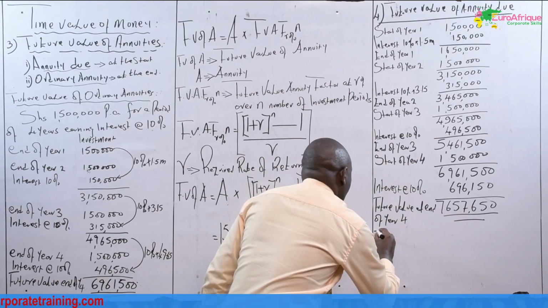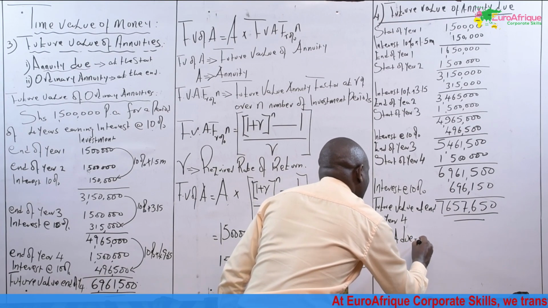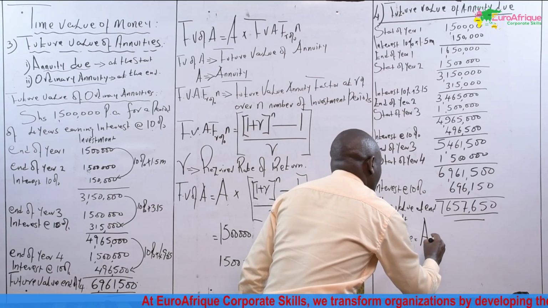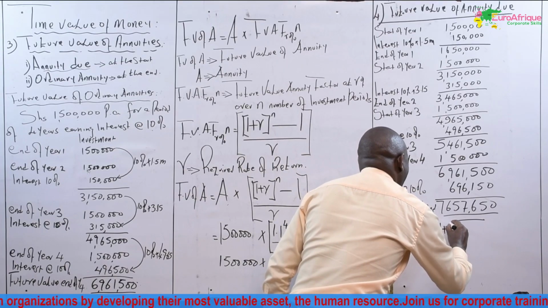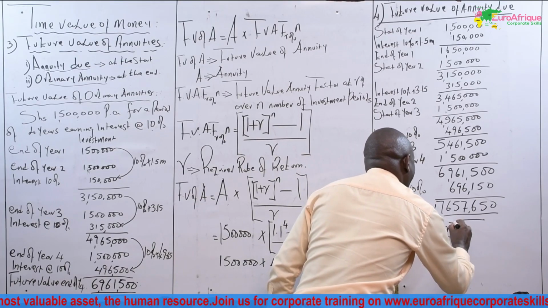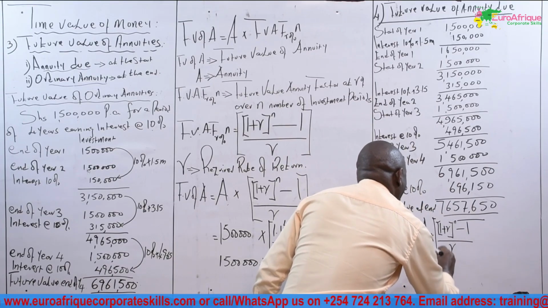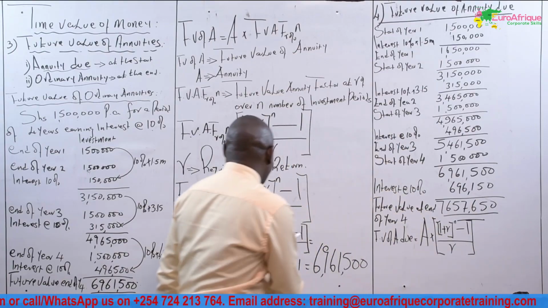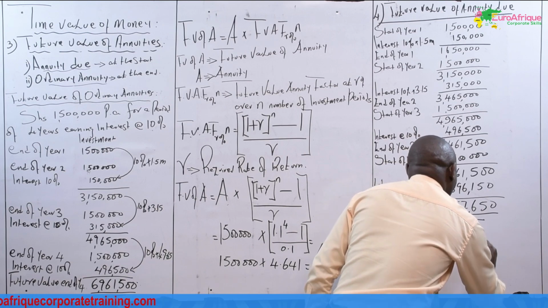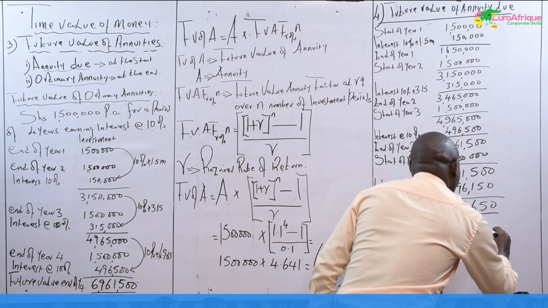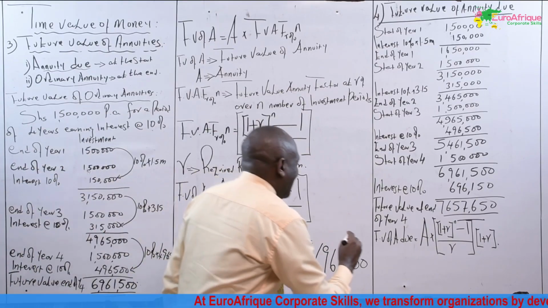Future value of annuity due is equal to annuity multiplied by 1 plus R to the power n minus 1 over R. Up to that point, they are similar, but you multiply by 1 plus the discounting rate, 1 plus R.